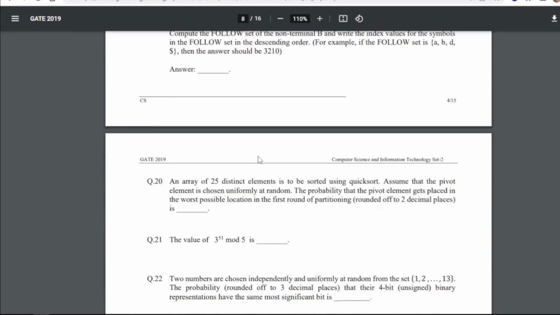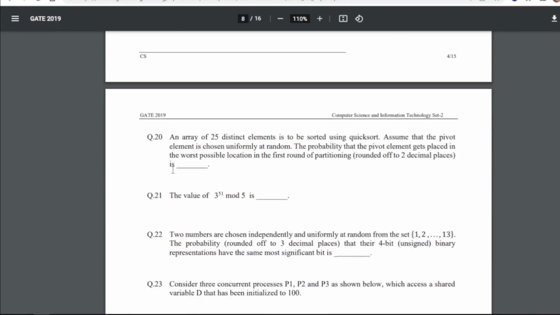31. For 20, it is asking that an array of 25 distinct elements is to be sorted using quicksort. Assume that the pivot element is chosen uniformly at random. The probability that the pivot element gets placed in the worst possible location in the first round of partitioning, rounded off to 2 decimal places, is what? So for 20, our answer will be 0.08.